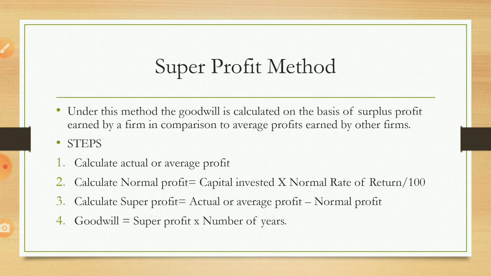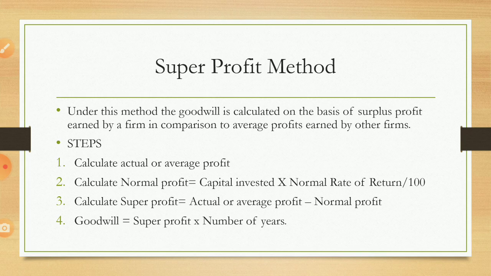So when we compare our firm's profits with the average profits of other firms, if we are getting a surplus profit or excess profit, that excess profit is known as super profit. So under the super profit method, what do we have to calculate? First we calculate super profit. We need average profit also.